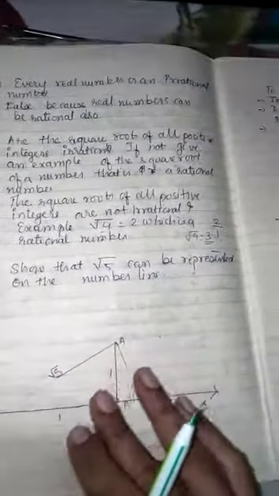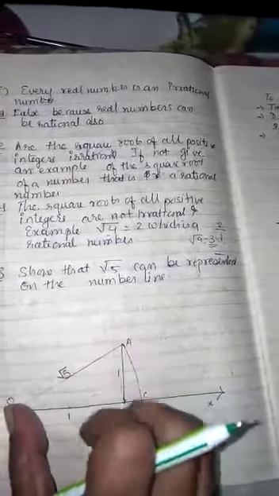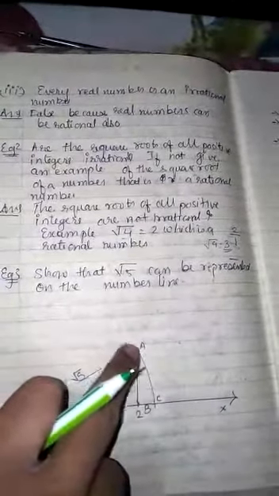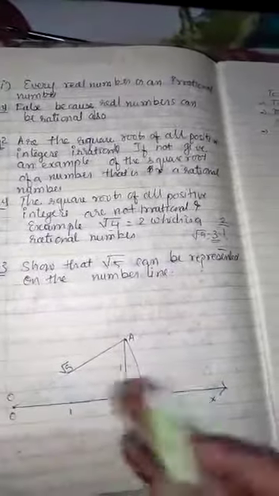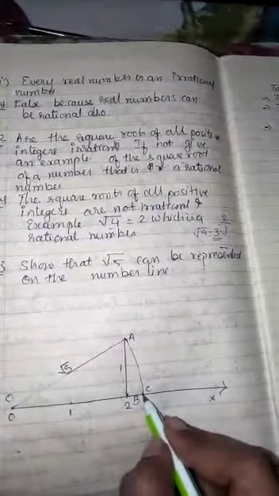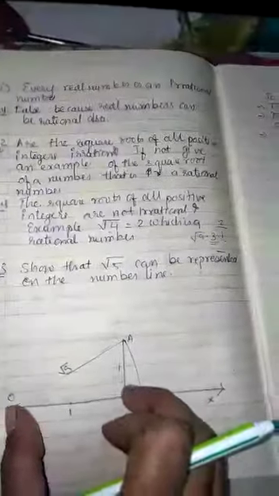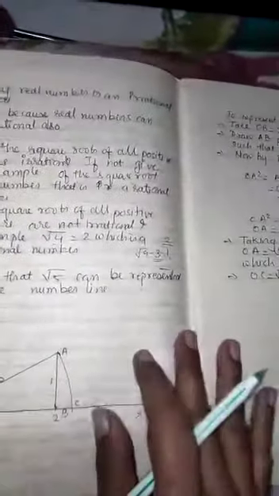Now you have to take a compass, keep the compass point on O and the pencil point on A and draw an arc which cuts OB at C. This OC represents root 5. Now how is it? Let us see the explanation.